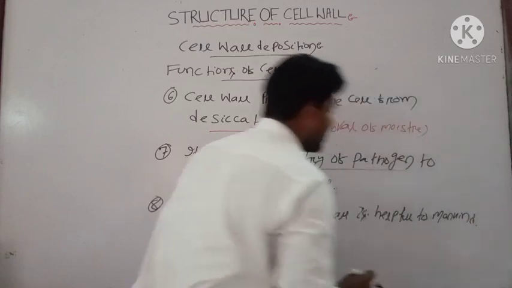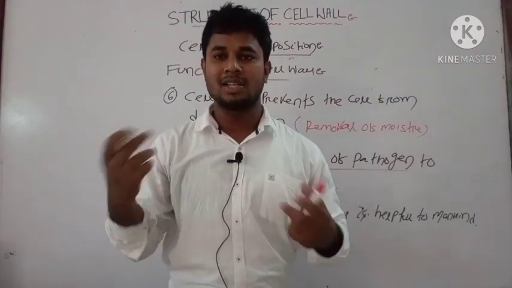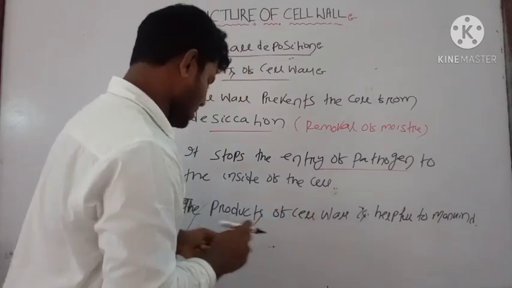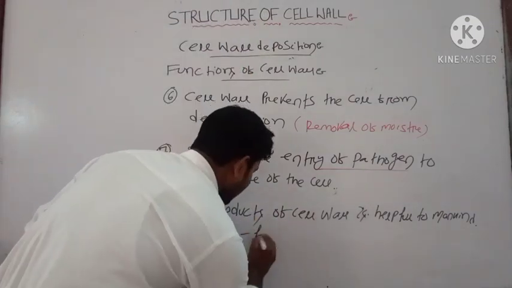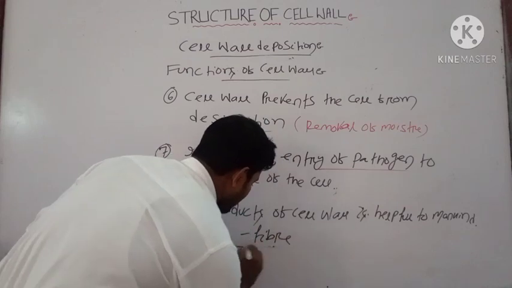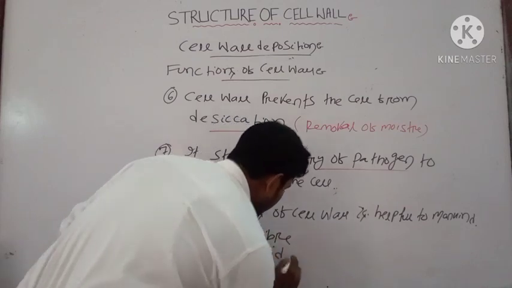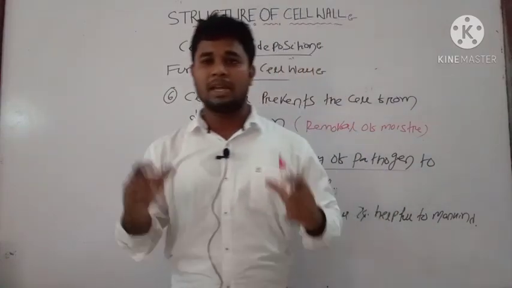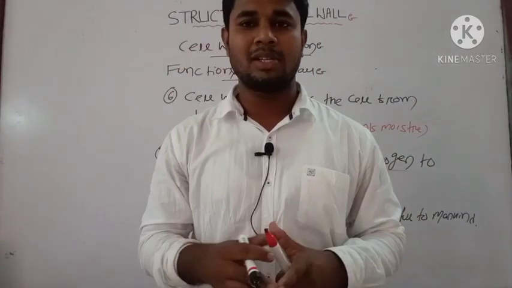How is it helpful? You can see that different fiber industries and cellulose industries are based on the cell wall. Fiber and wood are made from the cell wall. These are some benefits, or the main functions, of the cell wall we have discussed.